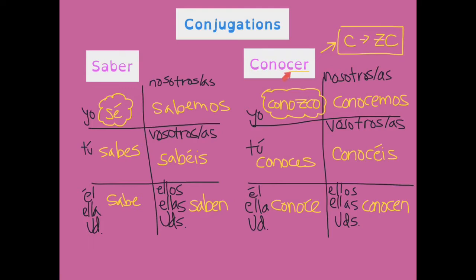So any verbs in Spanish that end in CER, in the yo form present tense, actually their C changes to a ZC to help with pronunciation. So we have conozco, conoces, conoce, conocemos, conocéis, conocen. So we've got our conjugations. So again, everything's normal except for the yo forms of each of these. So first step is memorizing those conjugations.